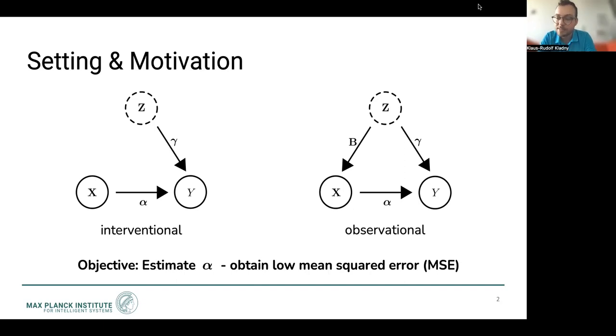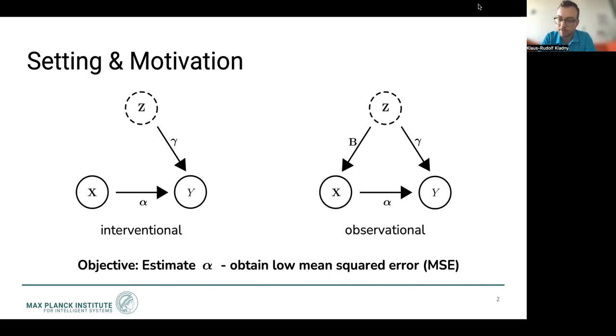Our goal is to estimate the parameter alpha, which characterizes the causal effect of x on y. While the data from the interventional setting is unbiased with respect to alpha, we see that this is not the case for the observational setting, where there exists a bias due to confounding. In practice, however, obtaining observational data is often much more feasible, which is why this data has the potential of